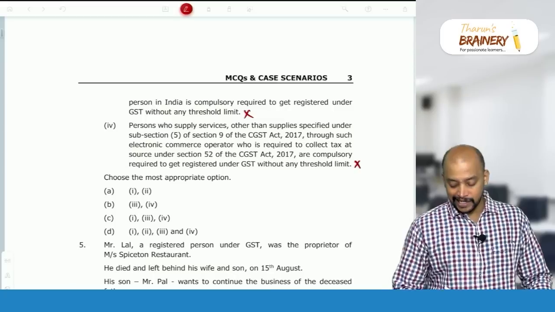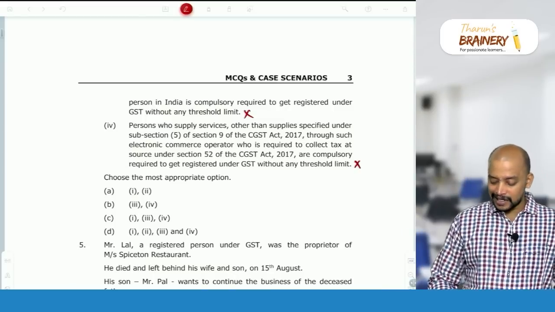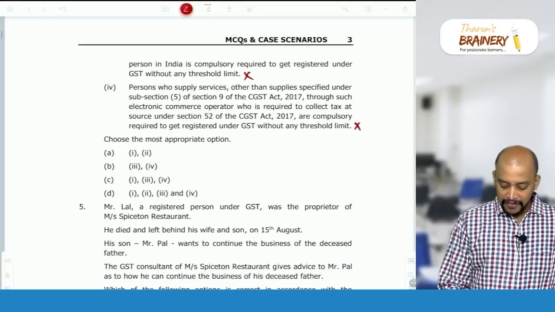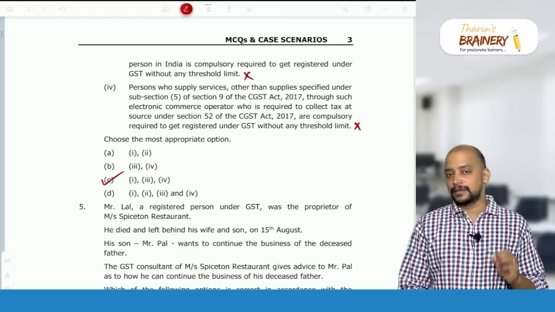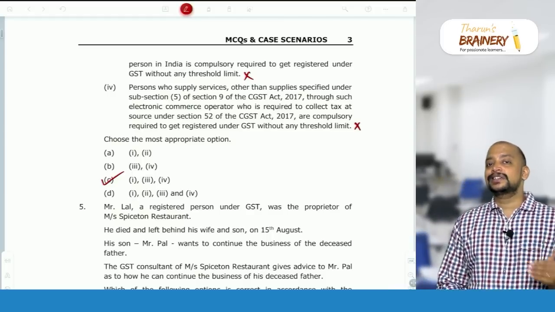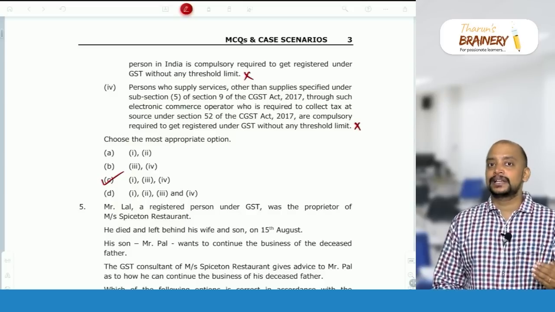So therefore here the answer is wrong, incorrect. So what are the incorrect statements? 1, 3 and 4 are the incorrect statements. And in this context, I wanted to just give you clarity. In which cases are they compulsorily required to get registered?